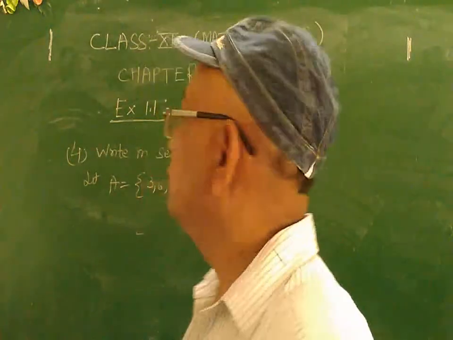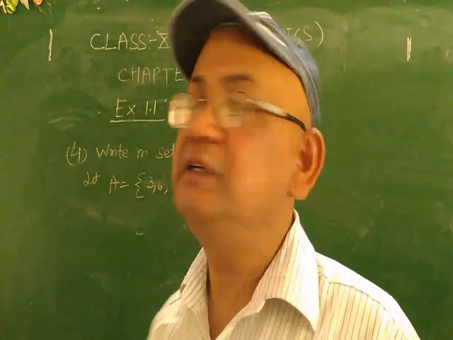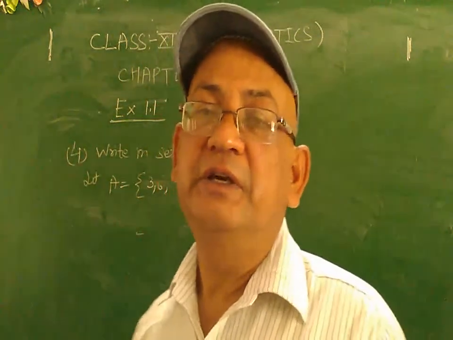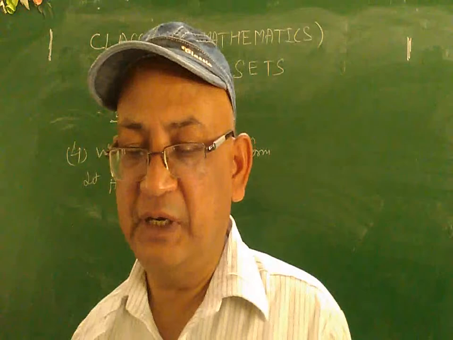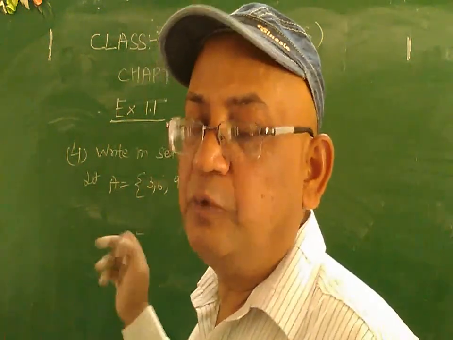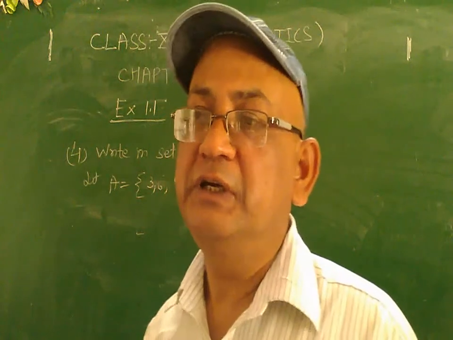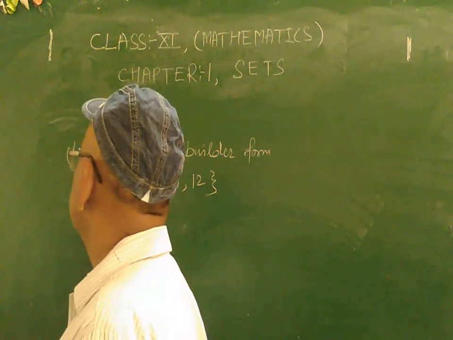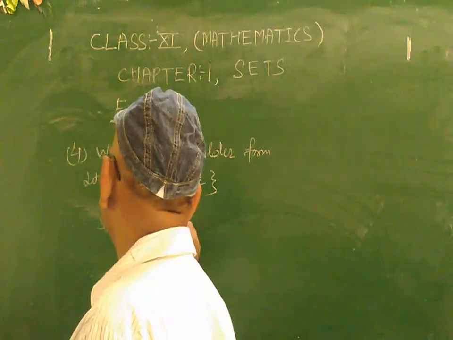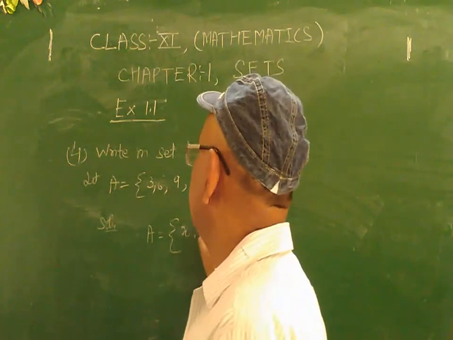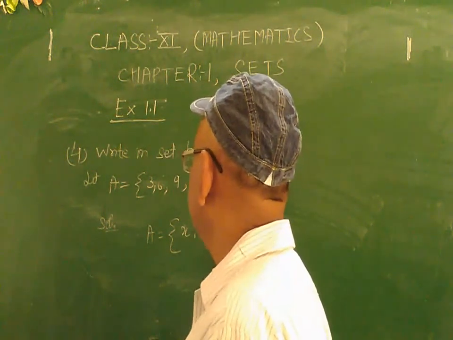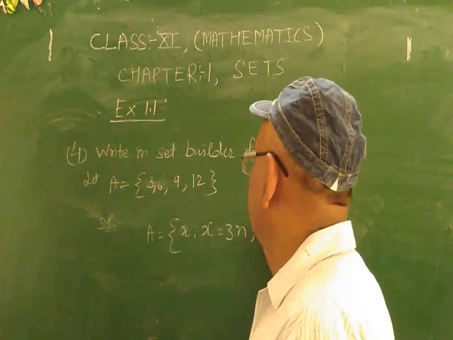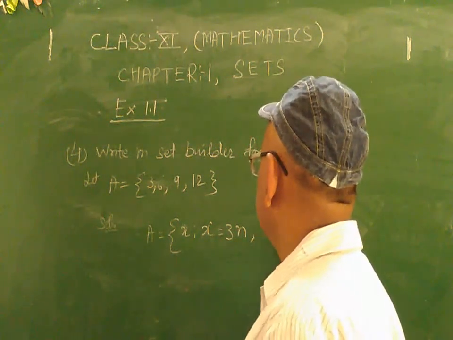Now students, see the fourth question. In the fourth question we have to write in set builder form. Roster form is given here. This question is the opposite of the previous question, as you have already done question number 3. So in this question the roster form is given and you have to convert it into set builder form. So what will be the solution of this? You will write A is equal to x such that x is equal to 3 times n, where n belongs to N, a set of natural numbers.